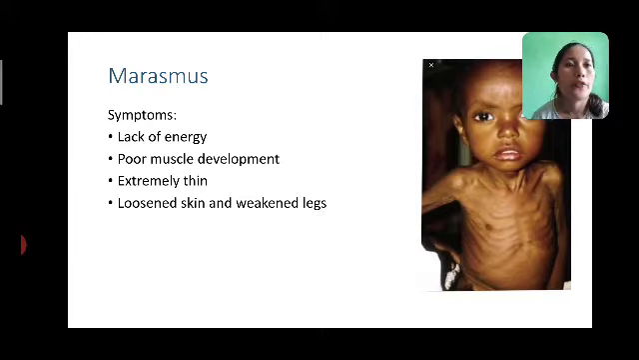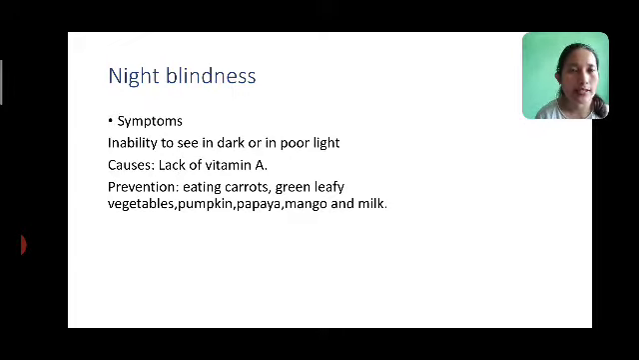Now next one is night blindness. What happens in night blindness? What are the symptoms? You are not able to see objects in the dark or in poor light. Now how is it caused? This is caused because of lack of vitamin A in your diet. So what should you do to prevent this disease? You should eat foods which are rich in vitamin A. So what are those foods? Those foods are carrots, green leafy vegetables, pumpkin, papaya, mango and milk. All these foods are rich in vitamin A, so you should include them in your diet.